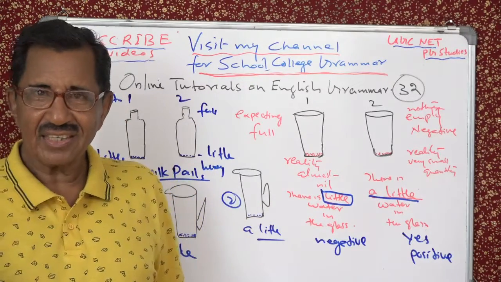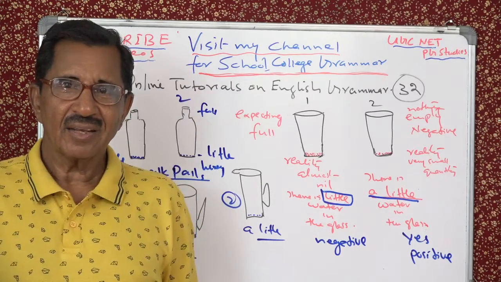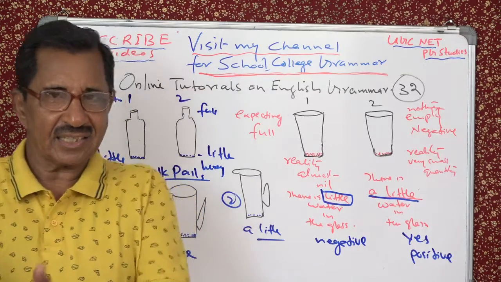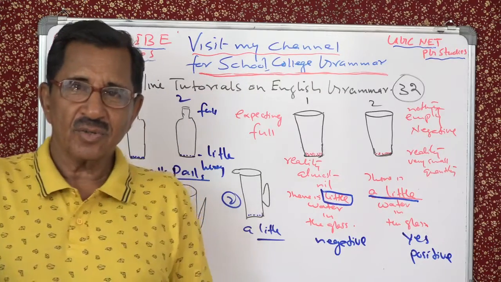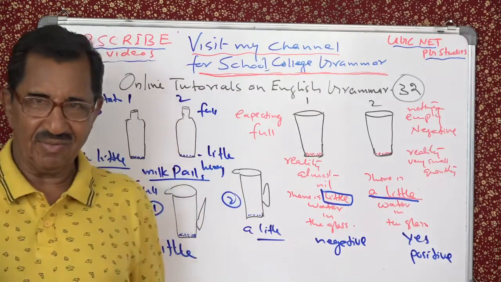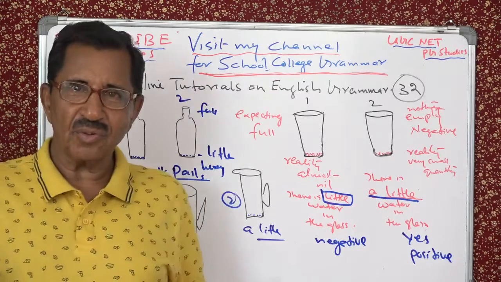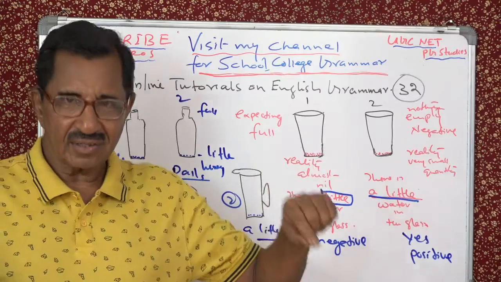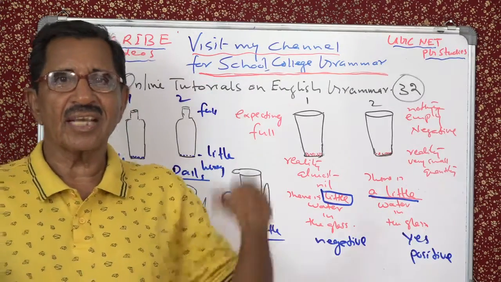In stream 1, there is little water. Why do you say like that? Because in stream 1, you expected that the stream will be full or there will be plenty of water. So your expectation is positive, but the reality is negative. Therefore, you say there is little water. For stream 2, your expectation is negative, but the reality is positive. So you will say a little.